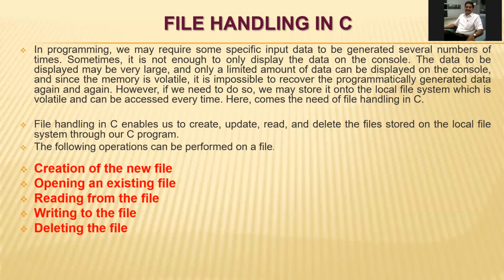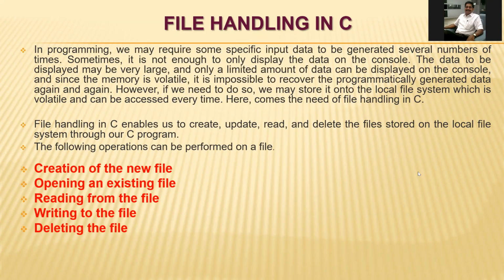So in a C program also, we can store values in a file. Here we can see how file handling goes on. The file will be created, then the file will be opened, the file will be read, the file will be written, and we can delete that file.